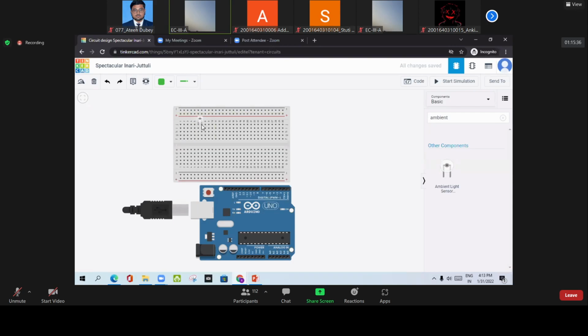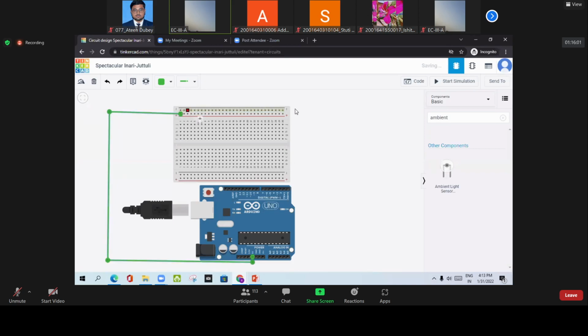The working of this sensor is quite easy. First of all, I will make some connections. First I will connect this 5 volt supply. So this is a 5 volt supply. Look at here. I am going to connect this 5 volt to this one. Look at here.